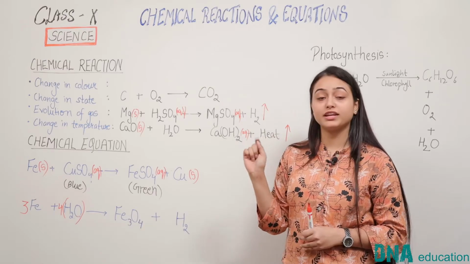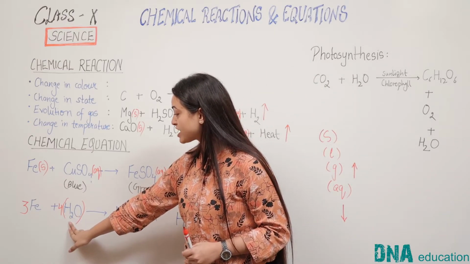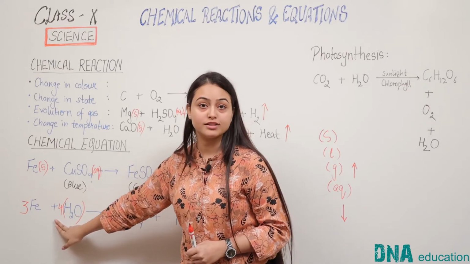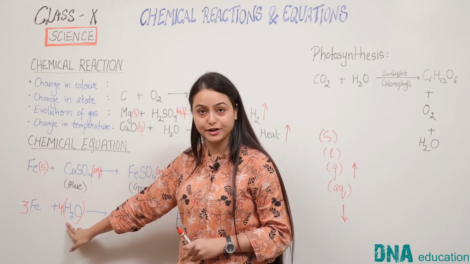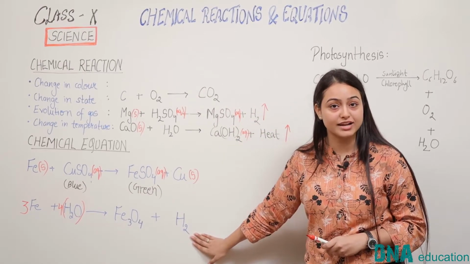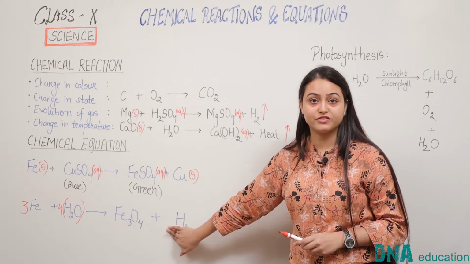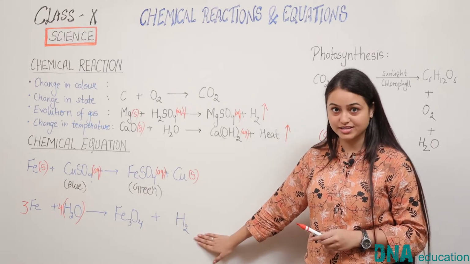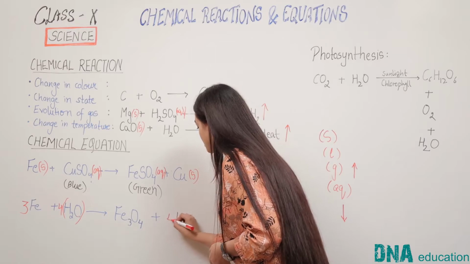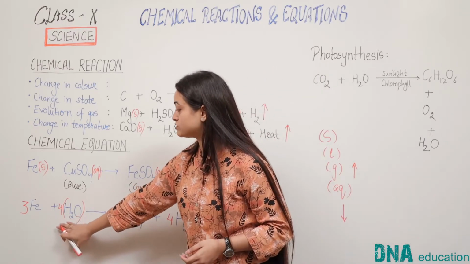Now the last remaining element is hydrogen. Here are 2 hydrogen atoms multiplied by 4. That means a total of 8 hydrogen atoms. Here we have only 2 hydrogen atoms. So it is very clear that if we add 4 here, we will get 8 hydrogen atoms here as well. On adding 4, we get 8 and 8.